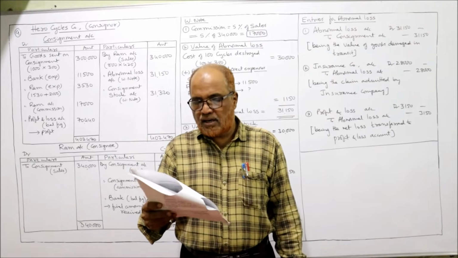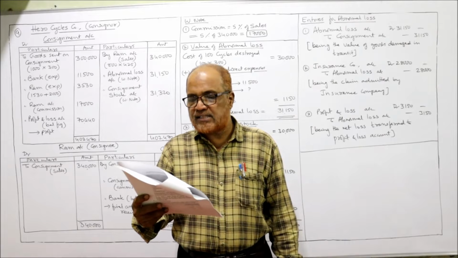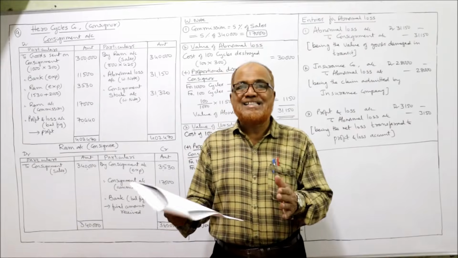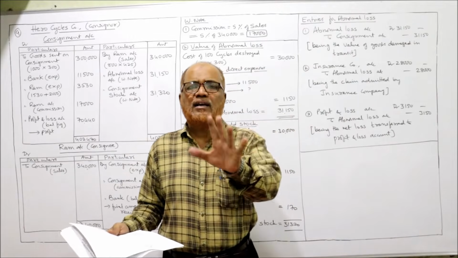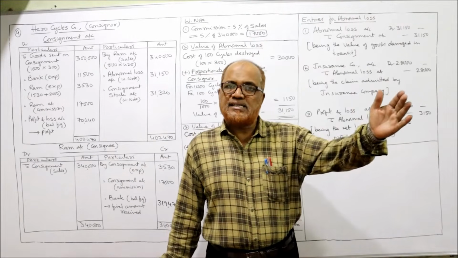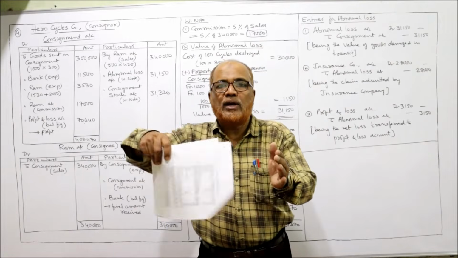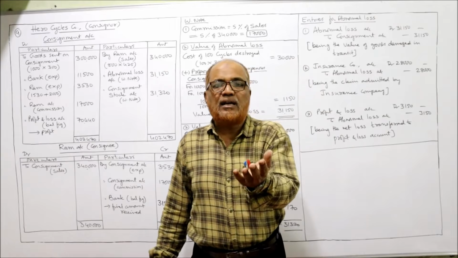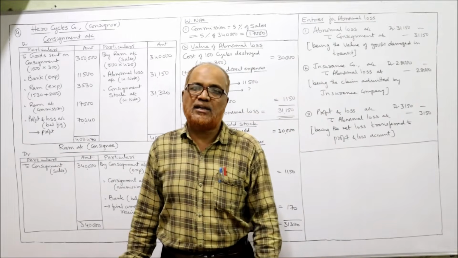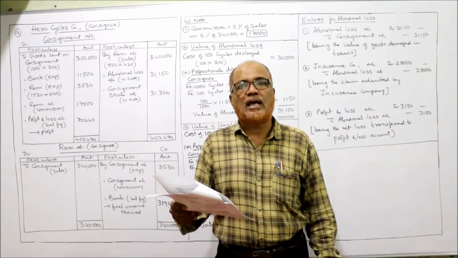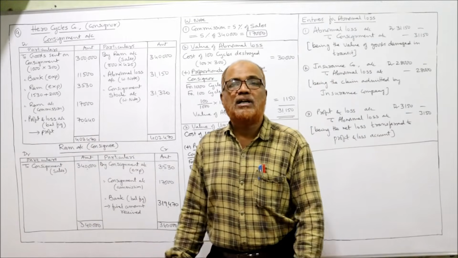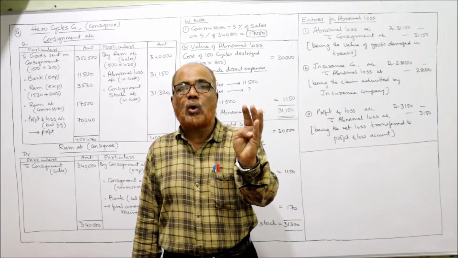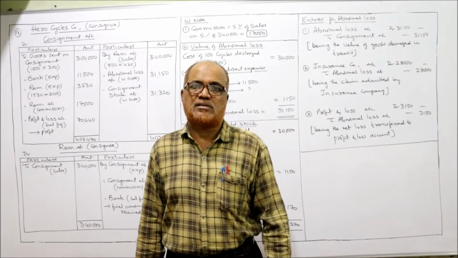Then next one is Ram took delivery of 900 cycles and paid 1,530 for octroi. So actually consignee has received only 900 cycles. Consignor has sent 1000 cycles, but during transit 100 cycles were damaged. So only 900 cycles reached the consignee. Consignee paid 1,530 for octroi. So freight, cartage, octroi, these are direct expenses.